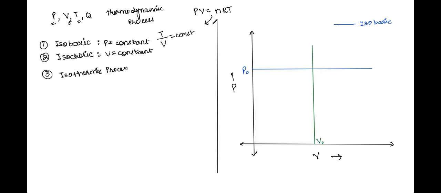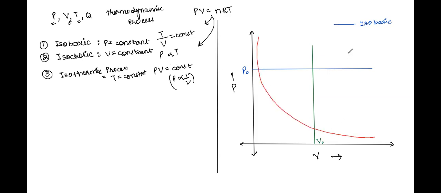Similarly, one more derivation from here, that when volume is constant, pressure is directly proportional to temperature, right? And when temperature is constant, PV will be a constant, right? Or P is inversely proportional to V, right? This happens when temperature is constant for an isothermal process, correct? Let's mark this on the graph. This is an inverse relation or a hyperbolic relation between the two variables. So this is the one which I have represented in the green line, given as isothermal process.